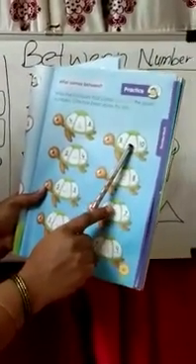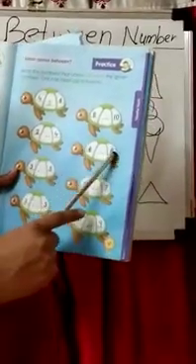Now here is 7 and 9. What comes between 7 and 9? 8. Let's check again. 4 and 6 comes between 5. 8 and 10, what comes between? 9. 2 and 4 comes between what number? 3. 6 and 8, what comes between? 7. 3 and 5, what comes between? 4.